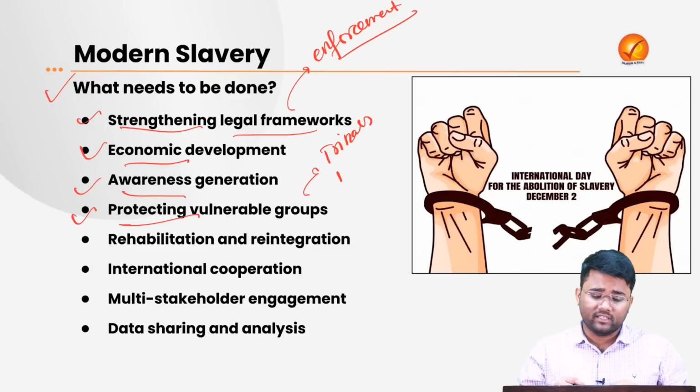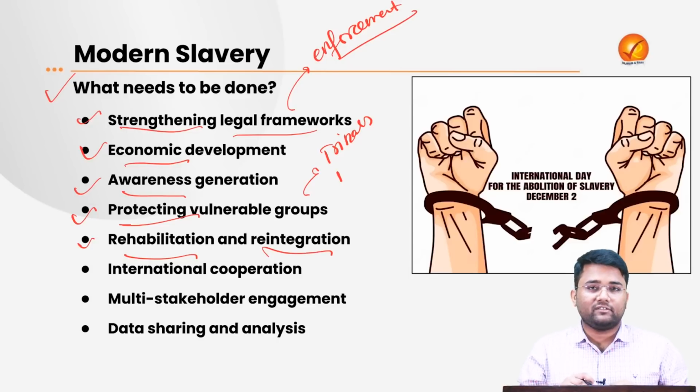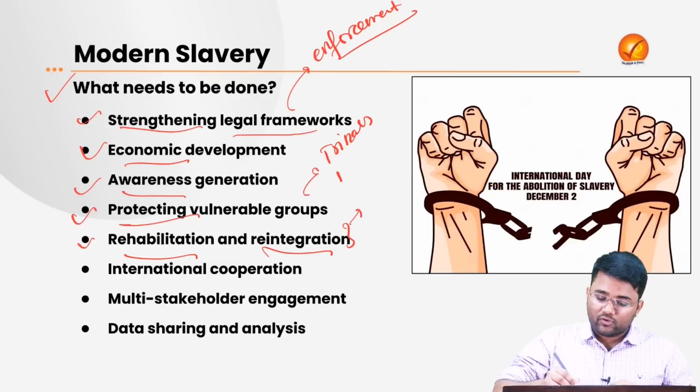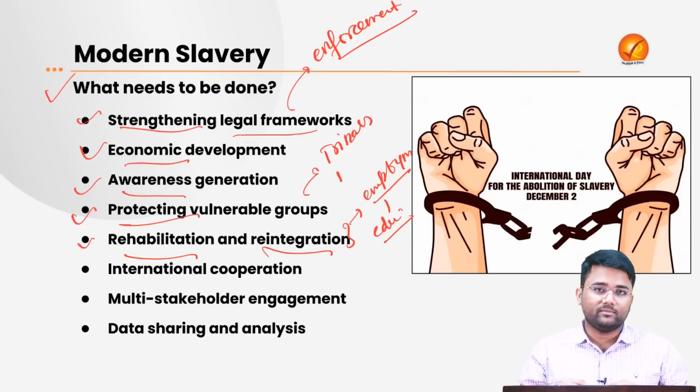Then there is also a need to protect vulnerable groups like tribals, farmers, and people who are in extreme poverty. Then there is also a need for rehabilitation and reintegration of people whom we are bringing out of the vicious cycle of slavery. There is a need to ensure that proper employment, proper education, etc. is being provided to these people.